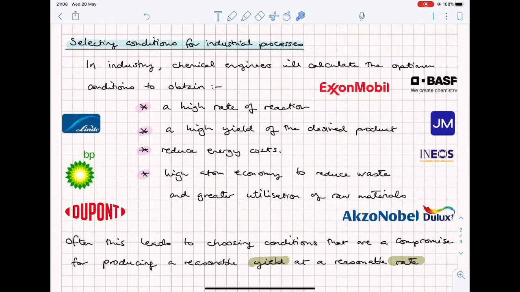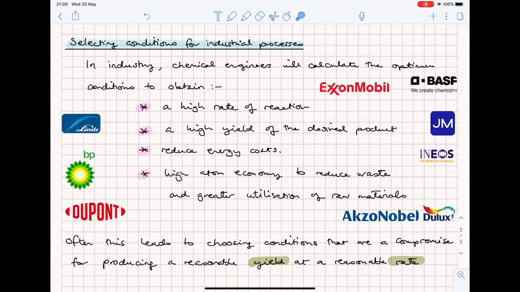In the chemical industry, we want to produce as much product as we can in the shortest amount of time. So we want a high yield of reaction and a high rate of reaction, but we also want to reduce the cost of producing these products in order for the company to be profitable. Often we have to raise the temperature to increase the rate of reaction. However, raising the temperature can reduce the yield of some reactions, as we saw earlier with Le Chatelier's principle.